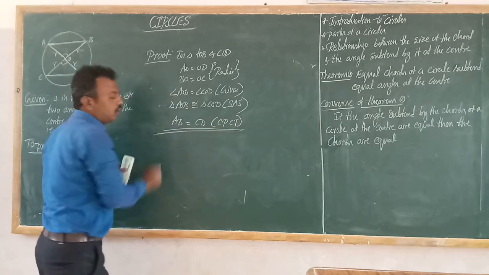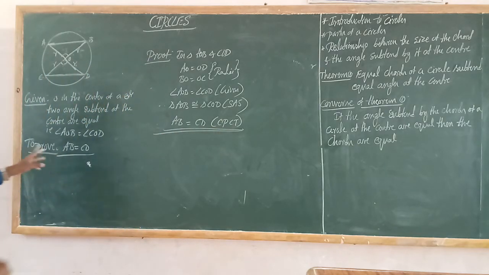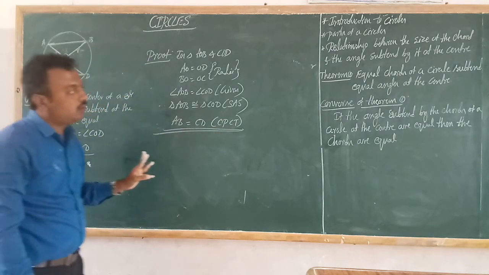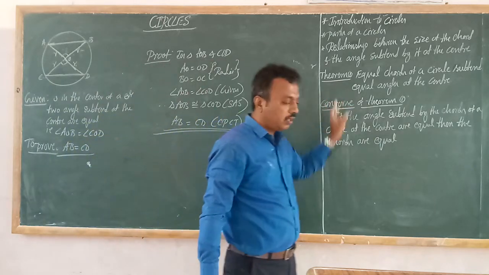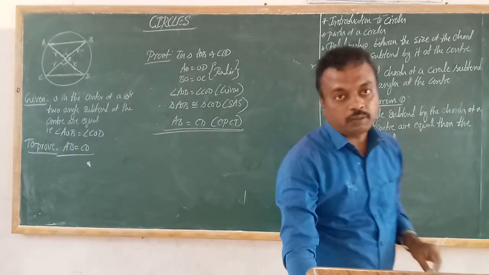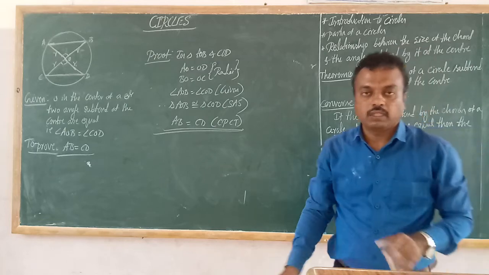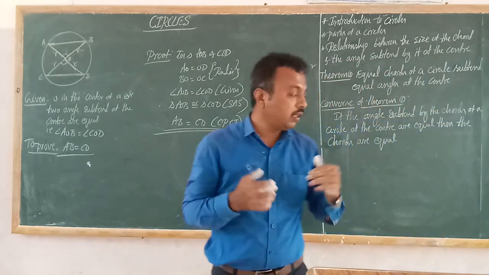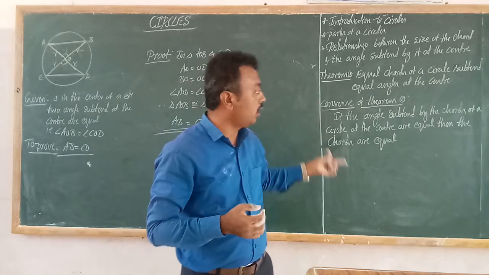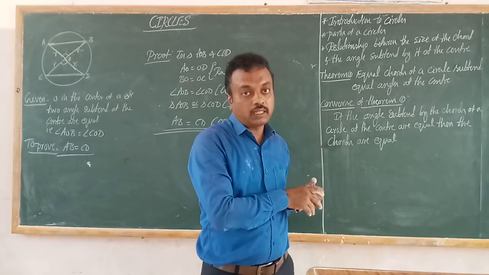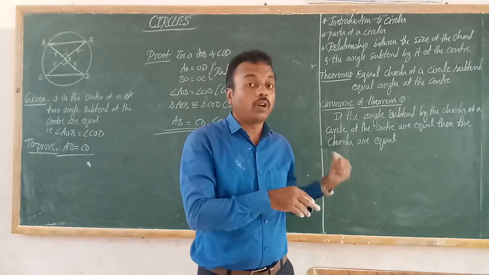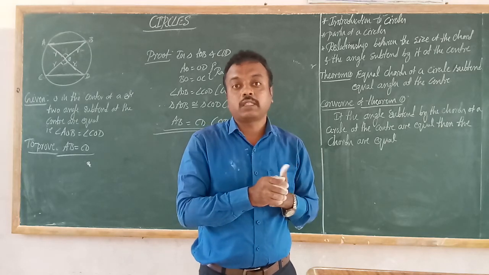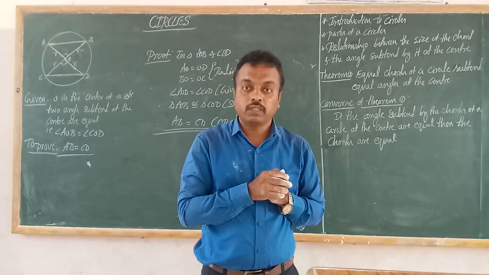So that's the proof. I hope you understand, students. So theorem 1 and theorem 2 are very important for the examination, so you have to practice on your own. The related exercise problems are in this exercise, for theorem 1 and theorem 2, and the first exercise depends on the parts of a circle. Those two exercises you have to solve at home. Okay students, thank you.